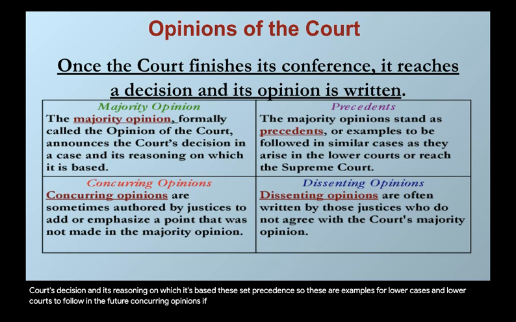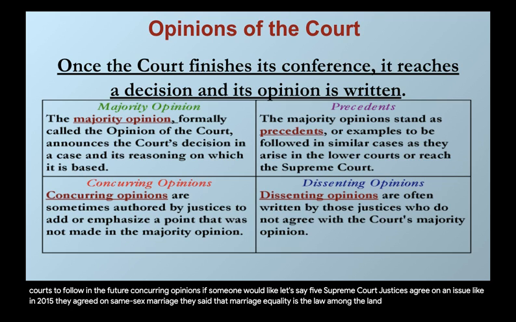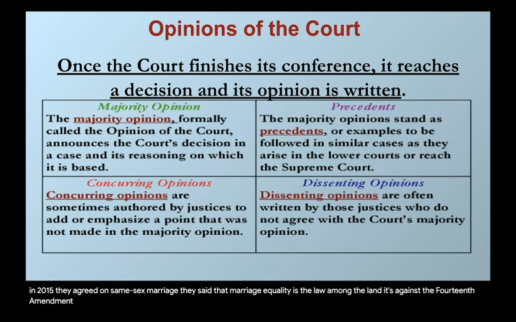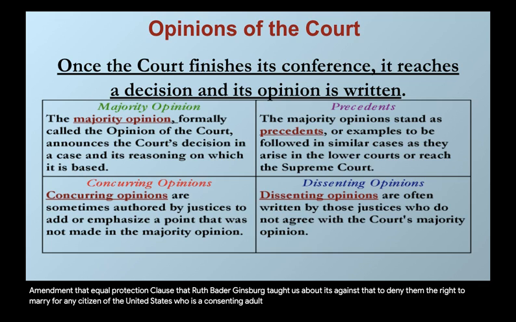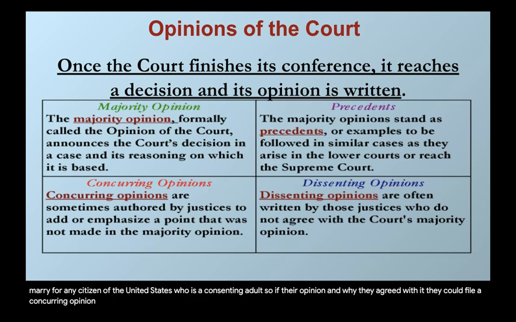Concurring opinions: let's say 5 Supreme Court justices agree on an issue, like in 2015, they agreed on same-sex marriage. They said that marriage equality is the law of the land, it's against the 14th Amendment, that equal protection clause that Ruth Bader Ginsburg taught us about. It's against that to deny the right to marry for any citizen of the United States who is a consenting adult. So if someone wanted to agree with that, they just wanted to share their opinion and why they agreed with it, they could file a concurring opinion. So this is just emphasizing the point on why this decision was made.